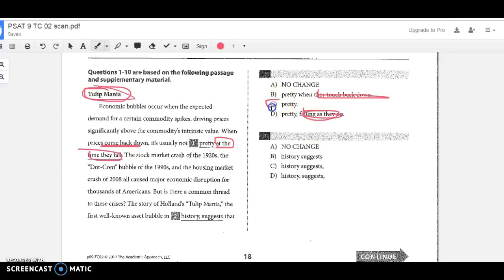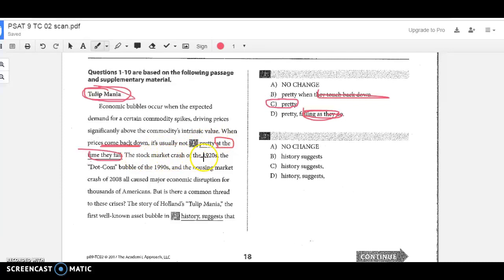So our correct answer here, what we want to choose is C. Just say when prices come back down, it's usually not pretty. Because we've already established prices coming back down. We don't have to repeat and say at the time they fall or they touch back down or falling as they do. None of those are necessary, so we just move on. All right. We want the shortest one and then move on.